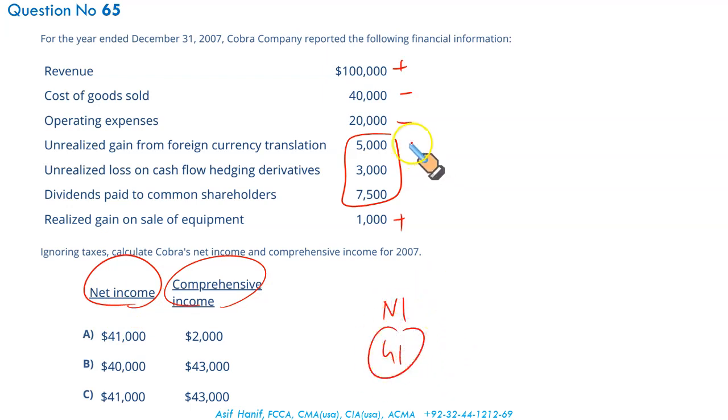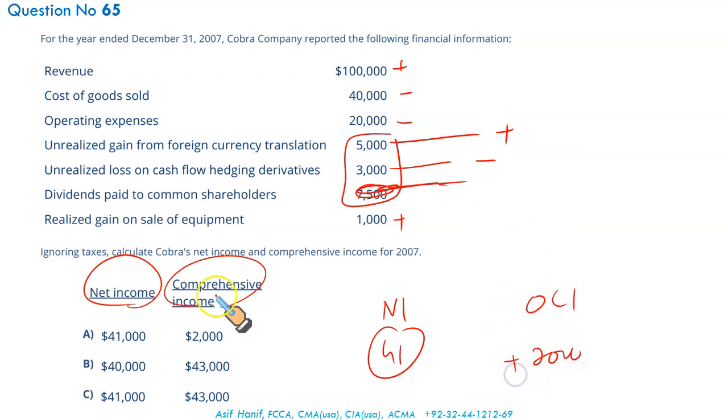And your other comprehensive income has these three items. Unrealized gain added. Unrealized loss on the cash flow hedging derivatives, it's not an outflow basis, it's negative. And dividend paid to common stockholders is not a part of OCI. Just these two: 5,000 plus 3 negatives, which means a total of OCI net is 2,000.